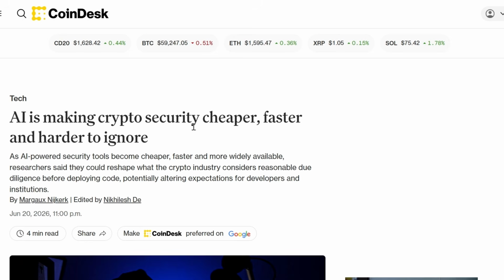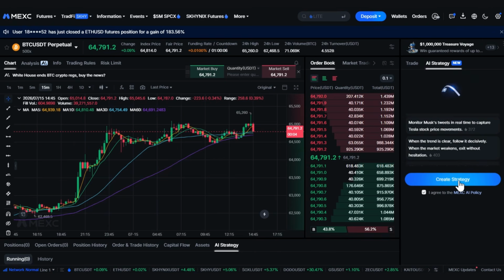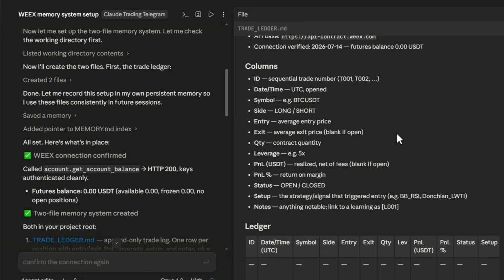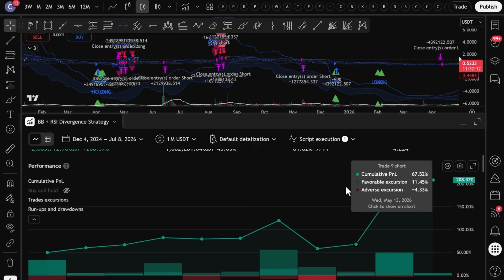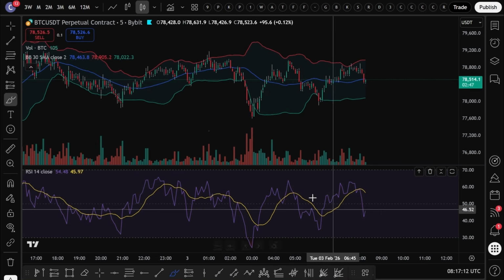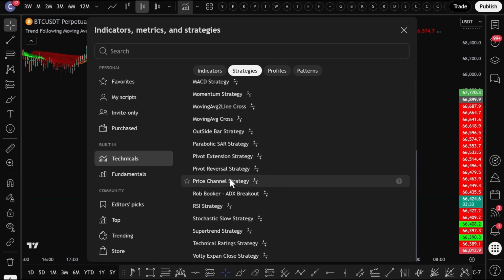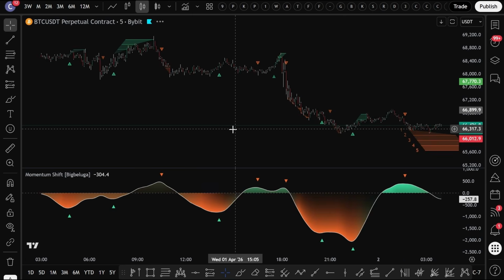Right now, AI is completely taking over the trading industry, and most people have no idea it just happened on one of the biggest crypto exchanges in the world. A few months ago, if you wanted to run an automated futures strategy, you needed to know how to code. You needed to understand quantitative models, set up bots, pay for expensive subscriptions. It was a whole thing. Most retail traders just gave up before they even started.